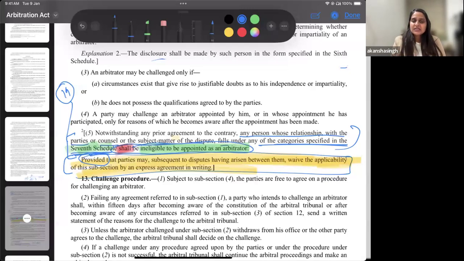Yes. At the same time, if you are being appointed as an arbitrator and you fall in any of those 19 categories, are you supposed to write it and tell it to the parties? Yes. So firstly, you have to inform. Secondly, despite that, if you are appointed, you are ineligible. Thirdly, provided that the parties have not waived off your ineligibility by an express agreement in writing. Okay, so I hope this is clear to you.